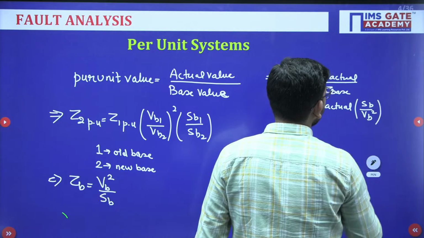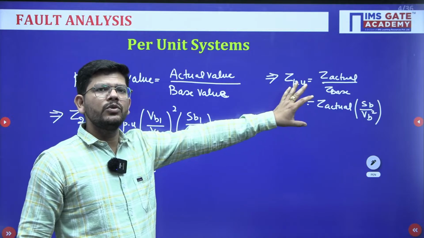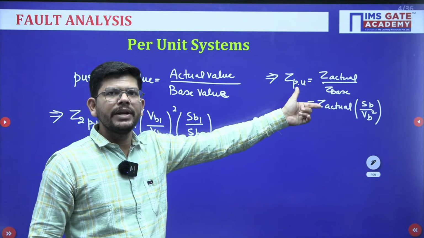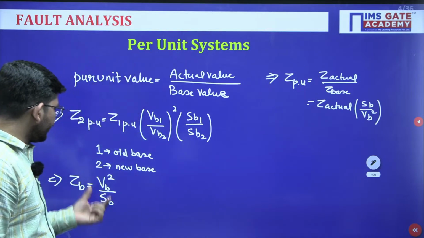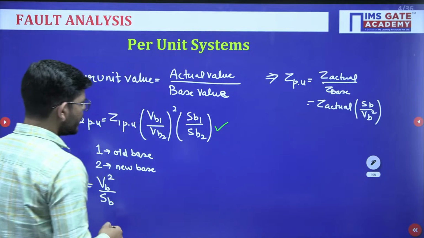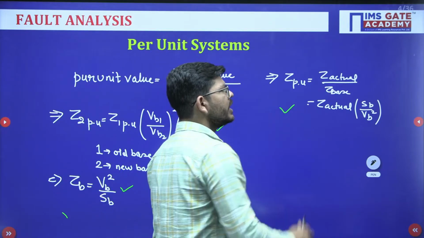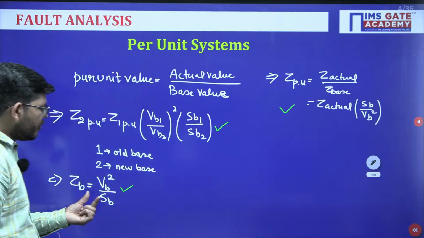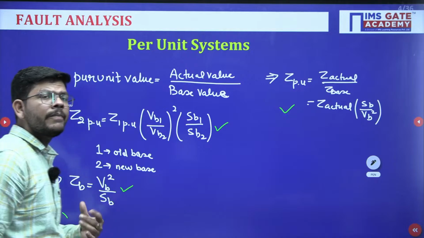So that will become the formula. Now this formula will be specifically used for transmission line impedance, for converting it from one base to another base. So just see, these are the important formulas for converting one base to another base, how to calculate Z base and how to calculate Z per unit by using one base voltage and base MVA.